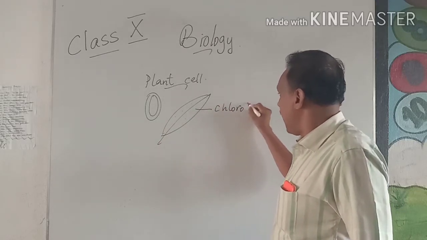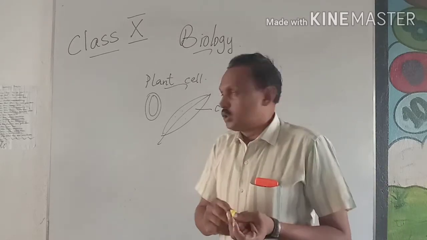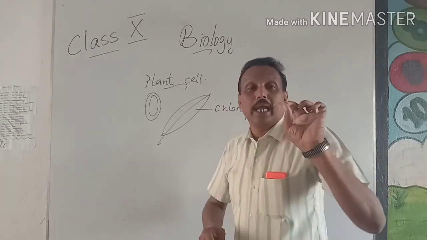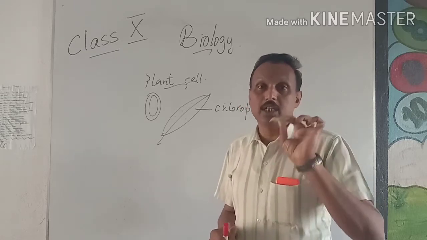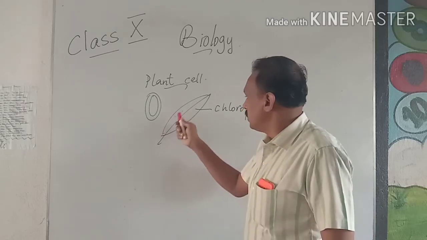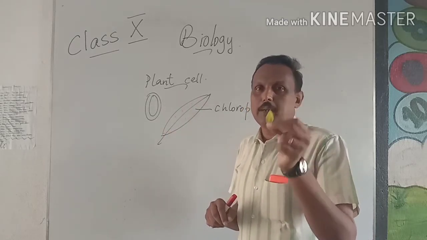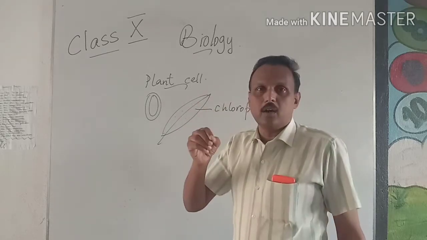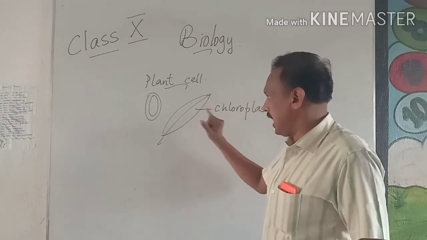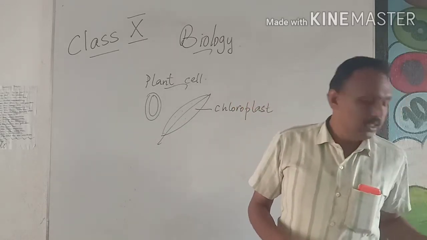Chloroplast. And this chloroplast only contains chlorophyll. So in this you can see some yellowish part here. It does not have chlorophyll. It will not make food. It does not absorb light energy. These green dots, you will not see with the naked eye. You have to keep it under an electron microscope. You see that it has some green dots, that is called the chloroplast. And this chloroplast has chlorophyll that will take in the light energy.